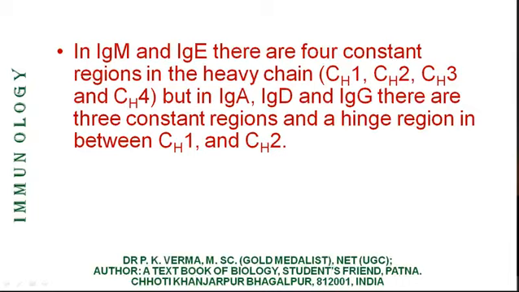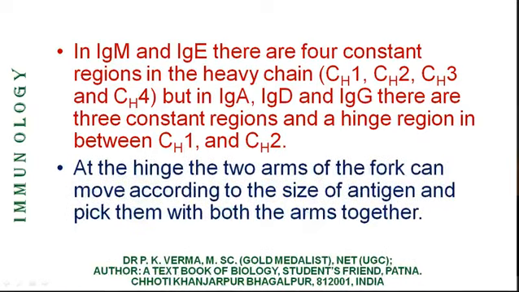But in IgA, IgD and IgG, ADG, there are 3 constant regions and a hinge region. If there is a 4th constant region, there is no hinge. If there are 3 constant regions, there is a hinge. That is the changing angle. And the hinge is in between CH1 and CH2. At the hinge, the 2 arms of the fork can move according to the size of antigen and pick them with both the arms together.